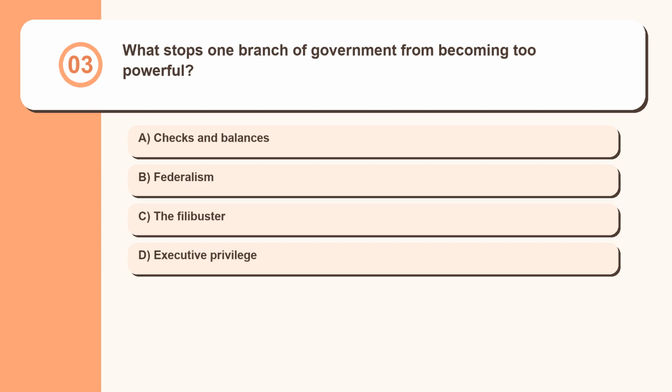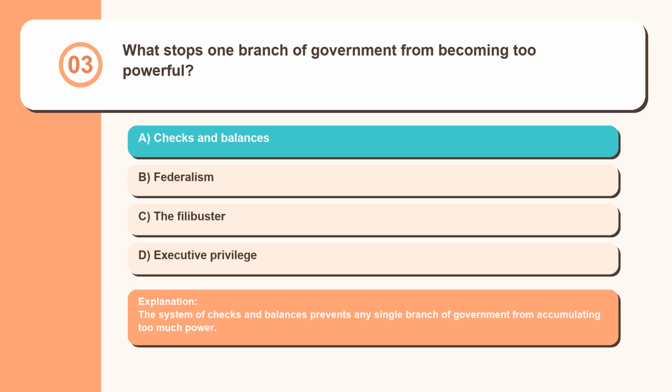Question 3. What stops one branch of government from becoming too powerful? Checks and balances, federalism, the filibuster, executive privilege. The system of checks and balances prevents any single branch of government from accumulating too much power.